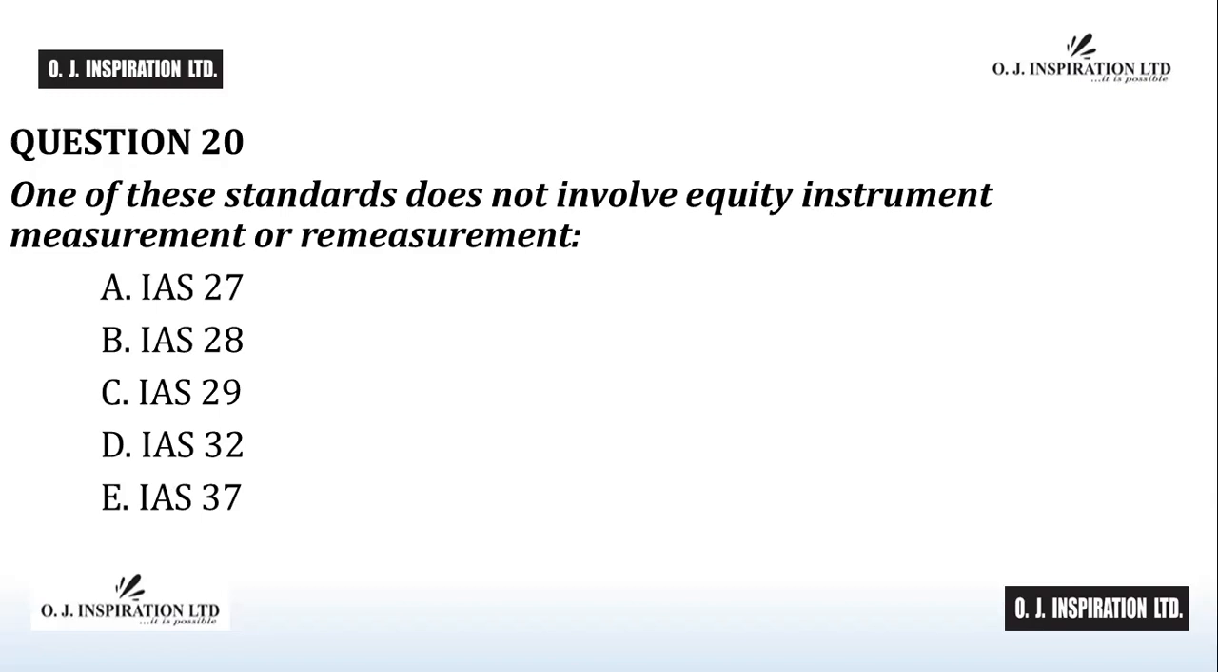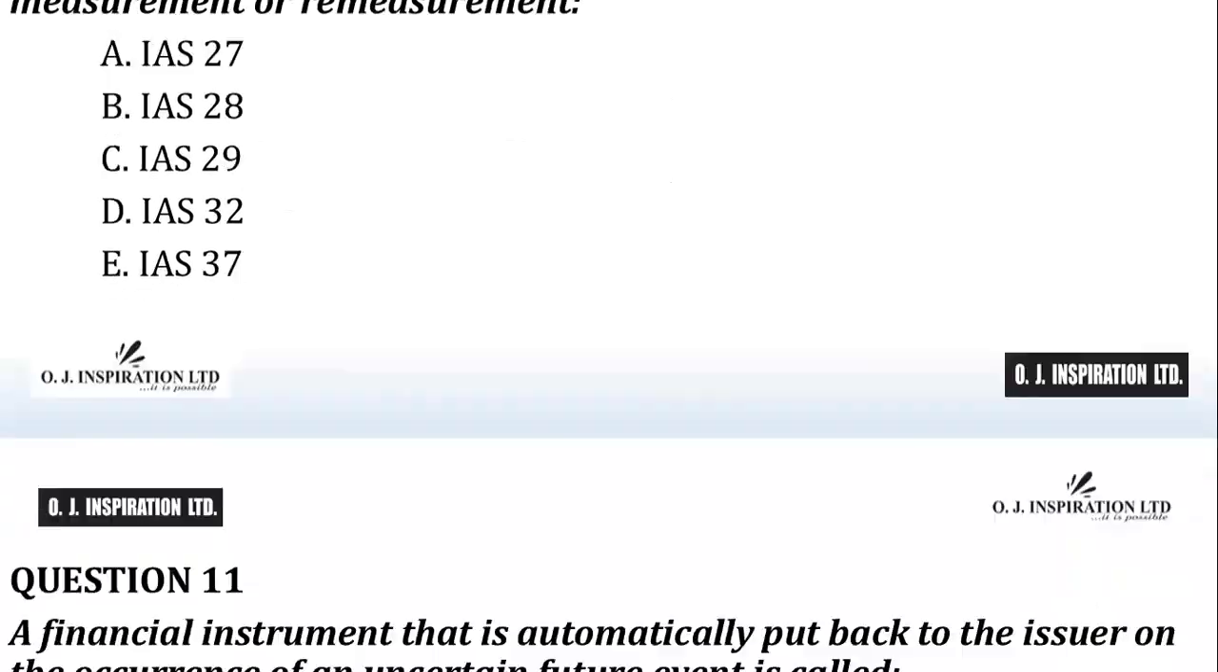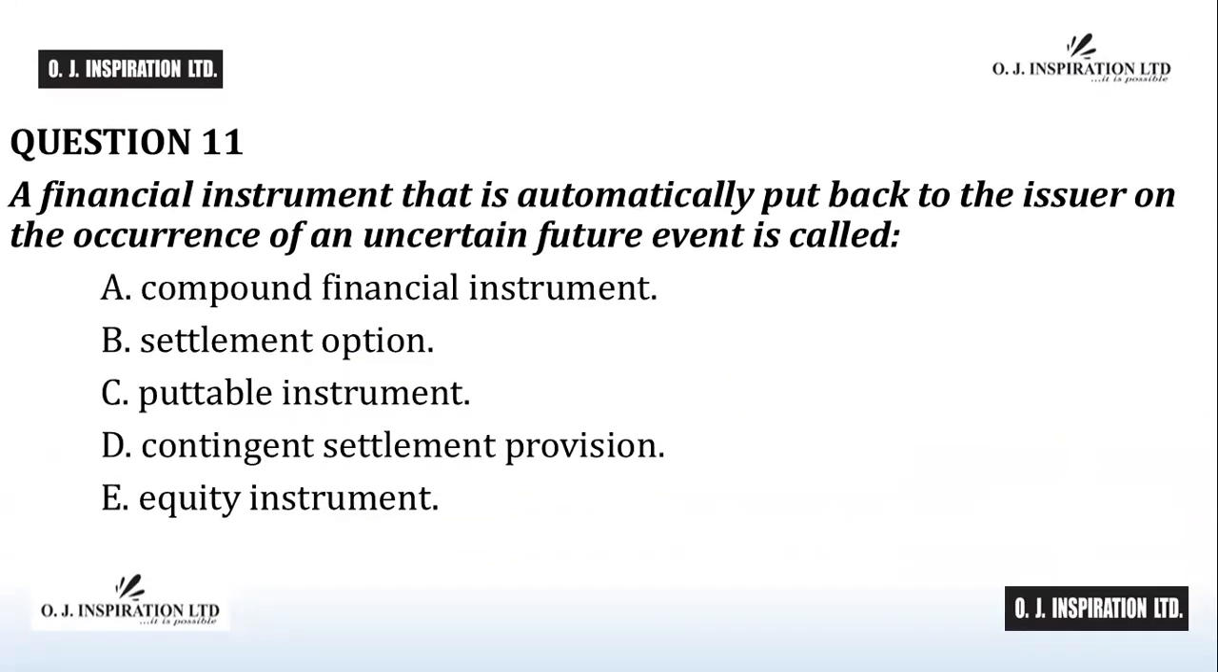Time up. We proceed to review the answers. Question number 11. The answer to question number 11 is C, putable instrument. Putable instrument is a financial instrument that gives the holder the right to put the instrument back to the issuer for cash or another financial asset, or is automatically put back to the issuer on the occurrence of an uncertain future event or the death or retirement of the instrument holder. C is the answer to question number 11.